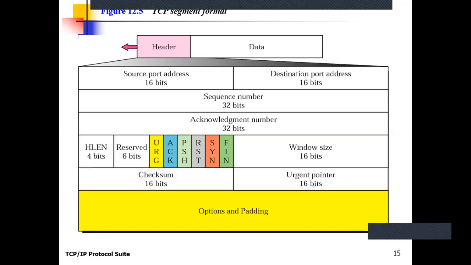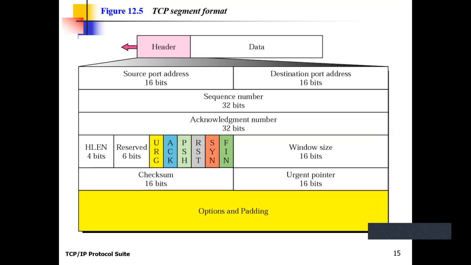If the option field contains its minimum value, then the minimum size of the TCP header is 20 bytes. If the option field contains its maximum value, then the maximum size of the TCP header is 60 bytes. So the size of the TCP header is 20 to 60 bytes, varying.